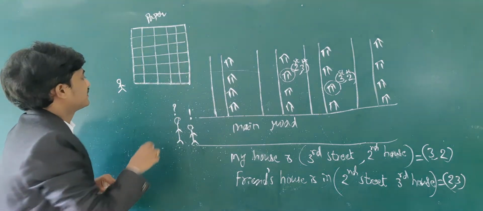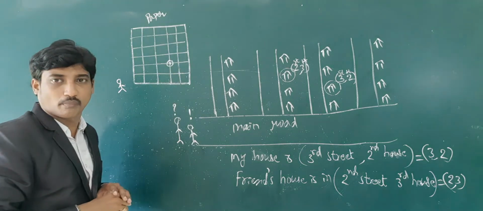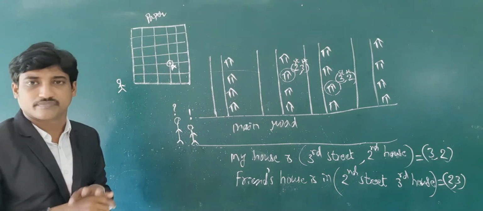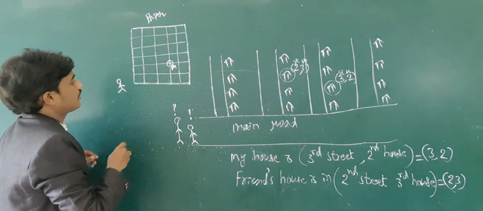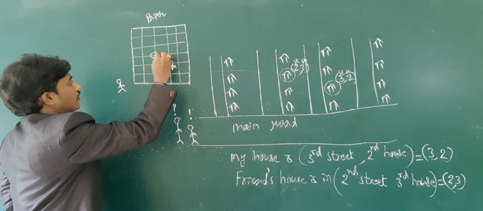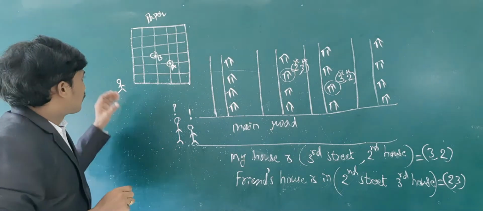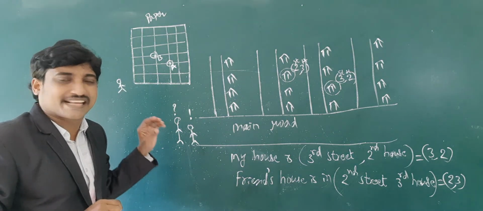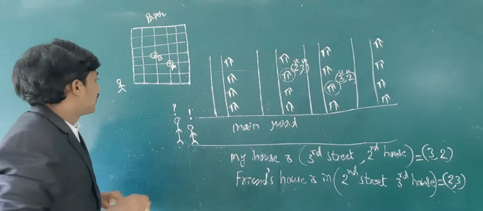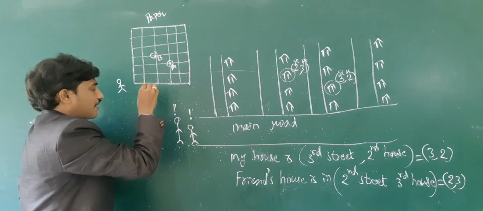Here some points are there. Here there is a point. Let me name it as A. There is another point, here. The point is B. To describe the location of the point, I described like this.